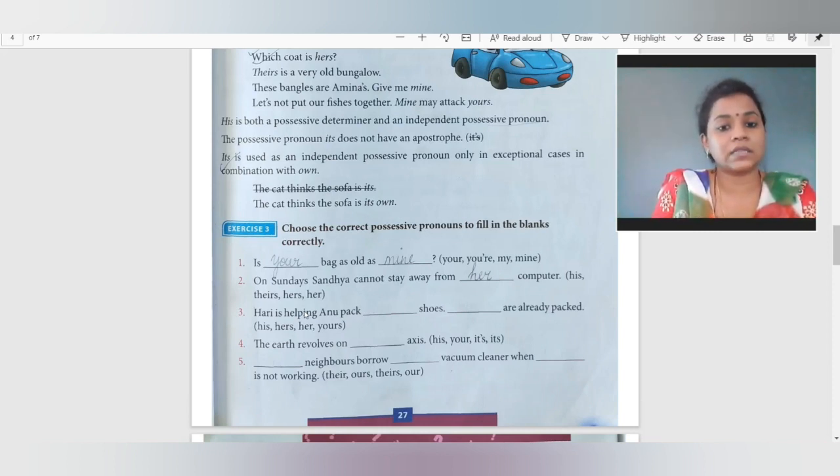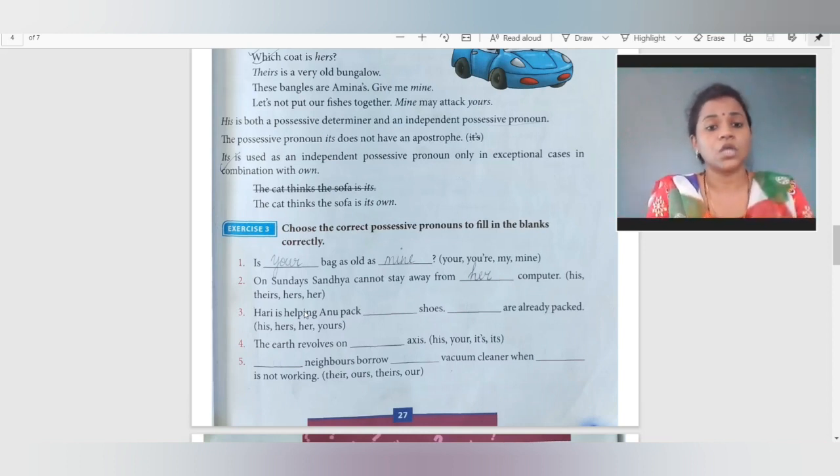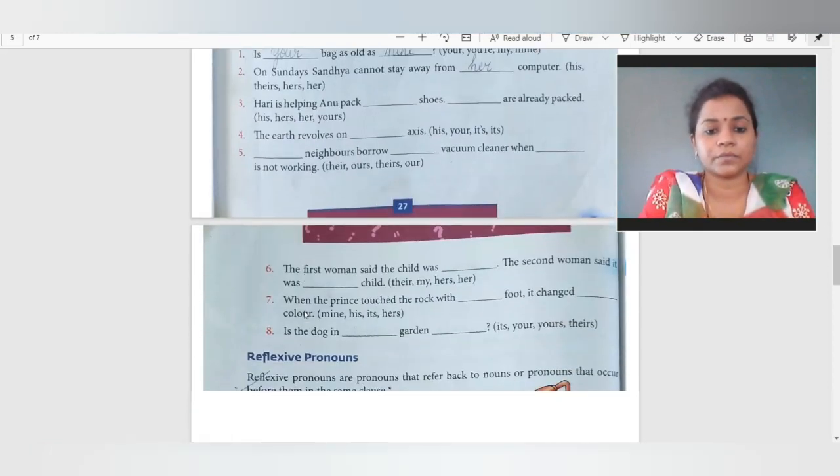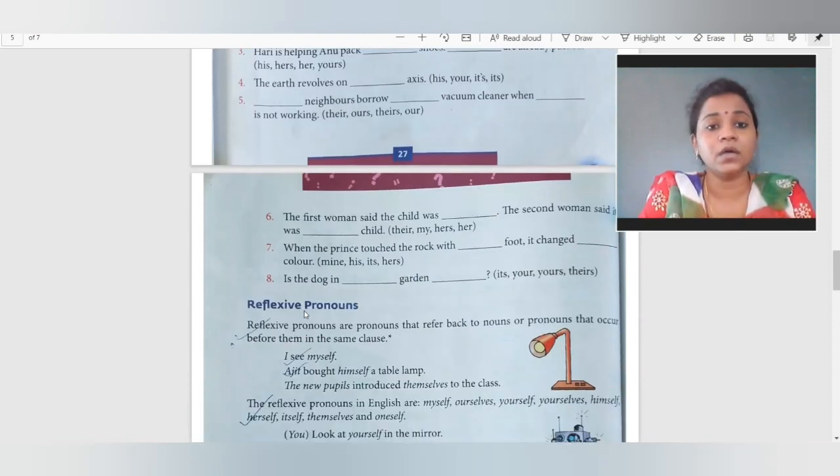On Sundays, Sandhya cannot stay away from her computer. Here they are totally talking about Sandhya, and computer is a noun. So Sandhya cannot stay away from Sandhya's computer, it is not like that. So instead of Sandhya, what are we using? Her. That is the possessive pronoun, and that is the first type. See, because the noun is already given, that is computer, the thing, so it is hers. The rest I will give you in the video. So we completed the second topic, that is possessive pronoun.